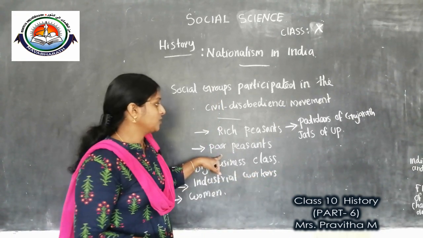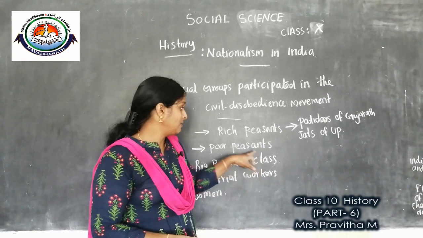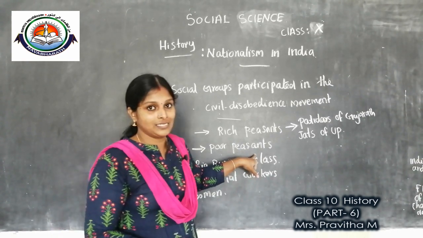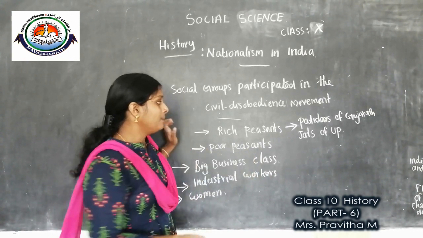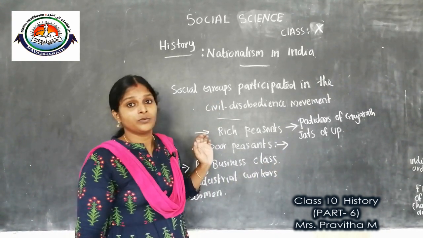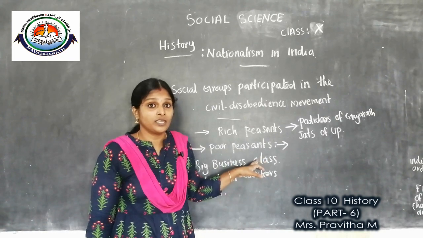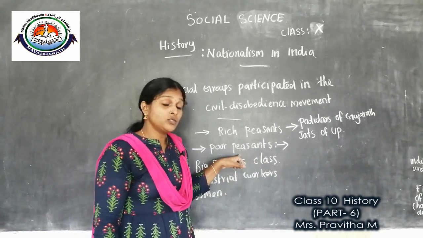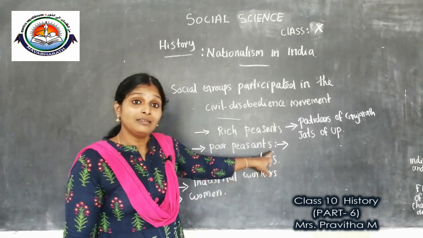The next social group that participated in the civil disobedience movement was the poor peasants. For them, revenue reduction was not the problem. Most of the poor peasants were tenants.